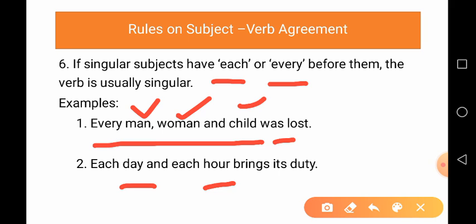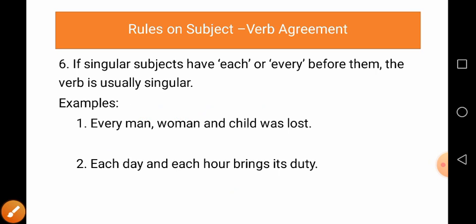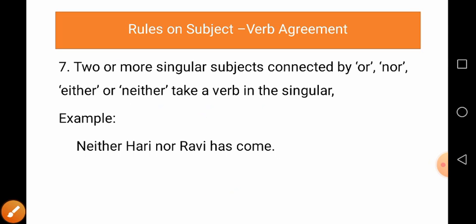Okay? What is rule number 6? If subjects in the sentence are placed after words like each and every, the subject is considered singular and therefore, the verb we use is singular.